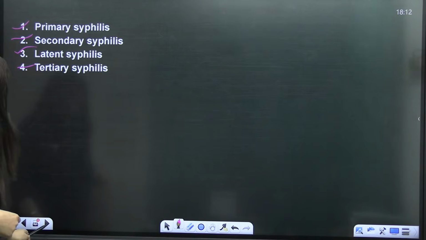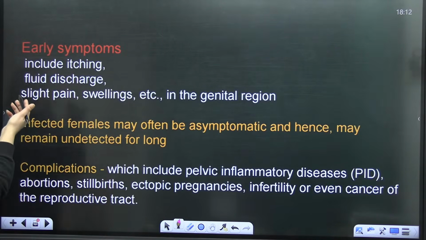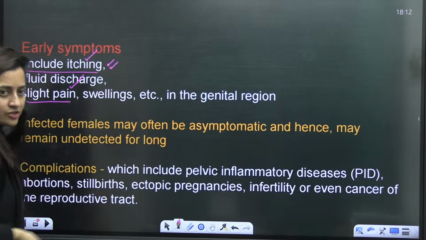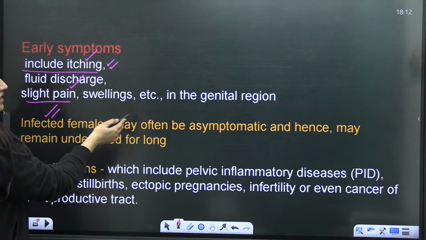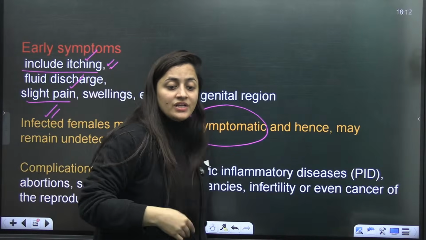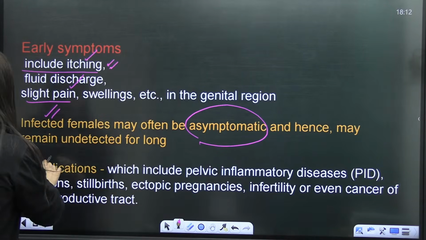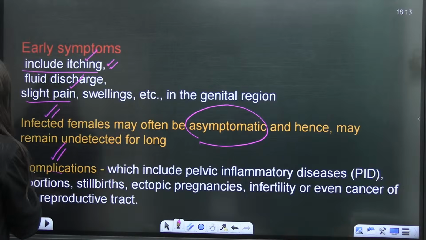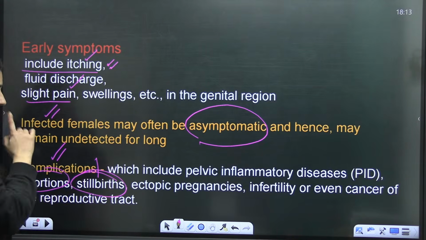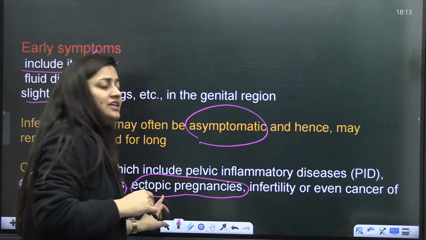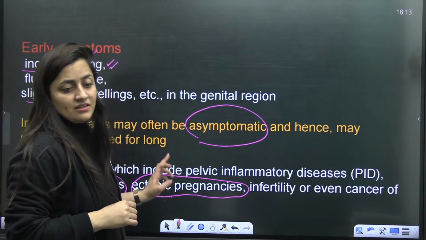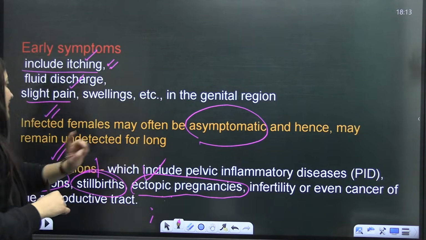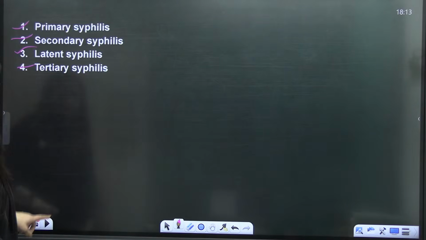That much detail is not given in our syllabus, not required, but still, just for your information. Early symptoms may be itching, fluid discharge, slight pain, swelling, etc. in the genital area. Infected females may often be asymptomatic, meaning without any symptoms for a longer period of time. Complications may include pelvic inflammatory disease (PID), abortions, stillbirth, ectopic pregnancies. What is ectopic pregnancy? When implantation is at any part other than the uterus. Infertility or even cancer of the reproductive tract can be there.